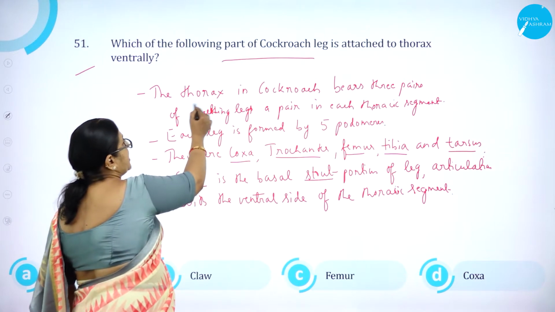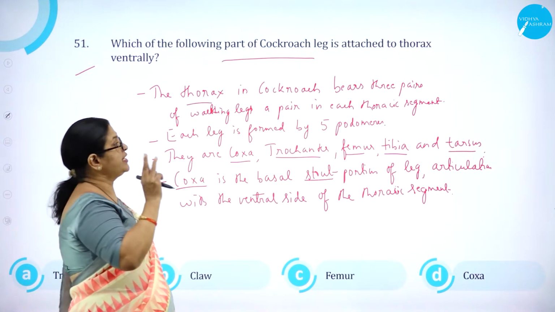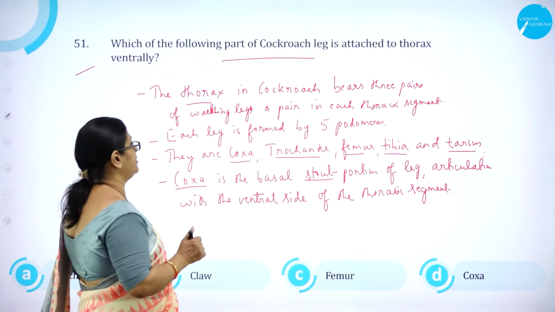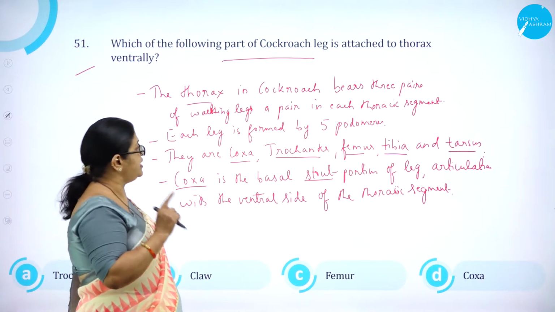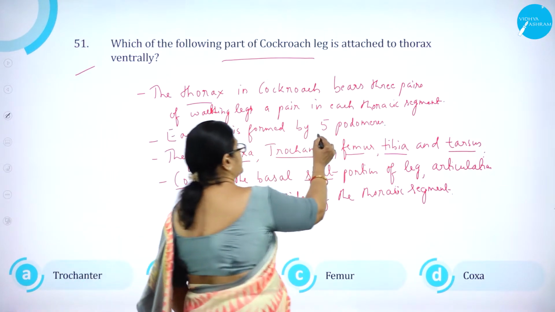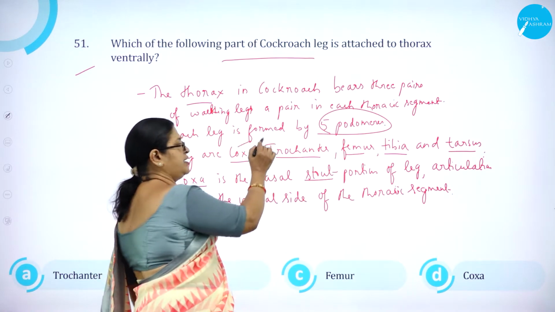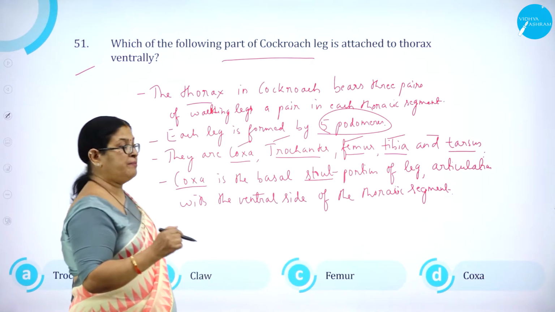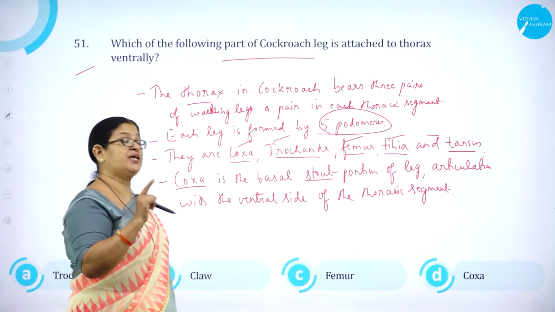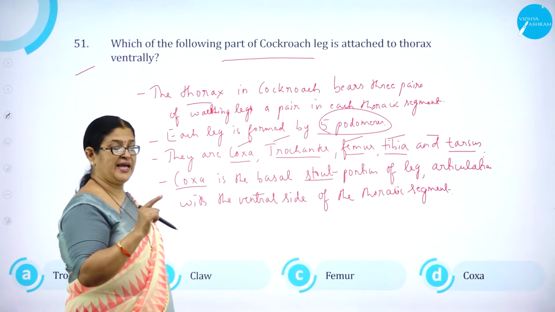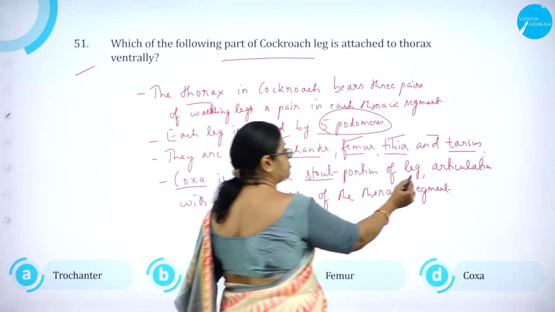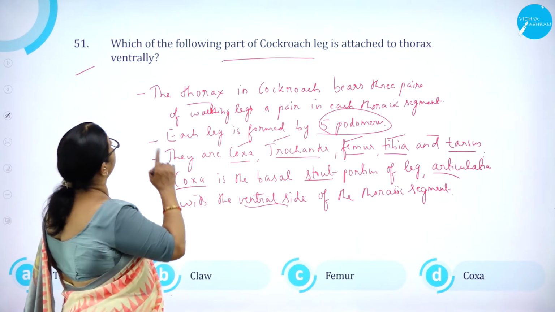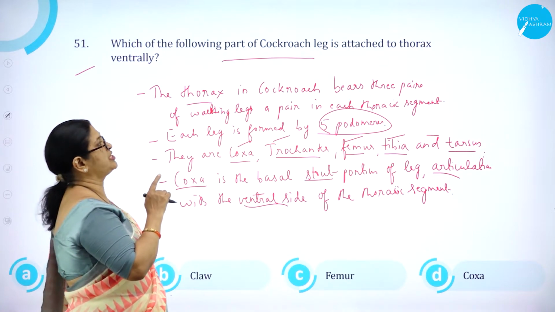As we know, the thorax in cockroach bears 3 pairs of walking legs, a pair in each thoracic segment. Each leg is formed by 5 podomeres: coxa, trochanter, femur, tibia and tarsus. The coxa is the stout, very thick portion of the leg. It articulates, that is moves, with the ventral side of the thoracic segment.